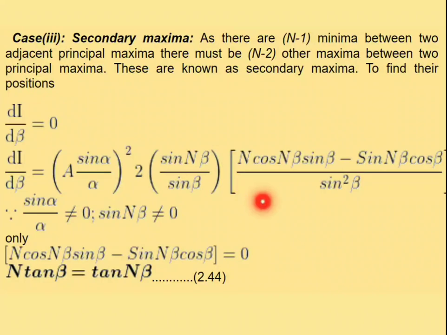So by equating this term equal to 0, on cross multiplying, sin square beta is also not 0. So by moving sin n beta and cos n beta to one side and sin beta and cos beta to the other side, finally we get the equation n tan beta is equal to tan n beta.